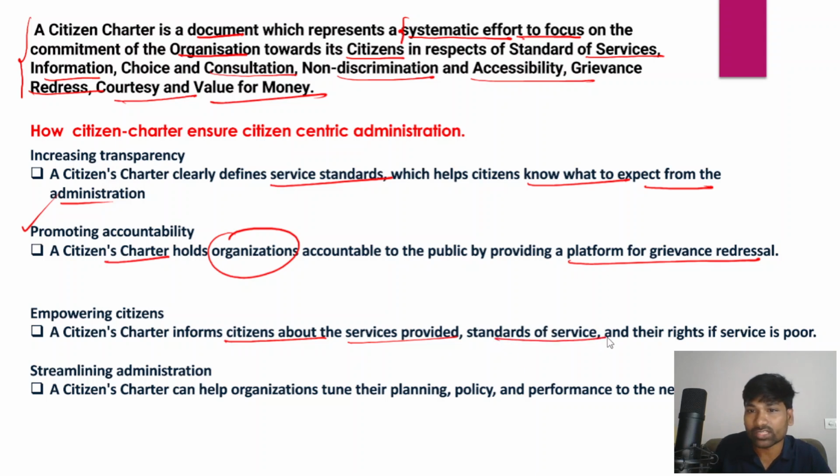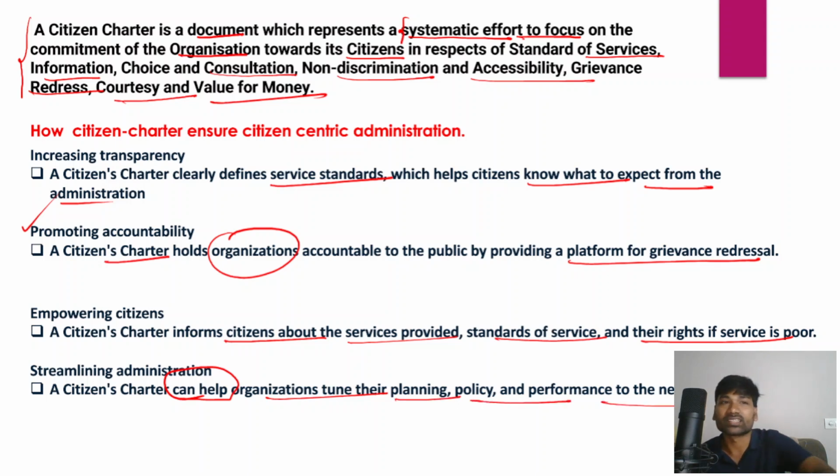and standards of the service, and their rights if service is poor, and grievance redressal mechanisms. And apart from that, these citizen charters can also help organizations tune their planning, policy, performance to the needs of the citizens as well.